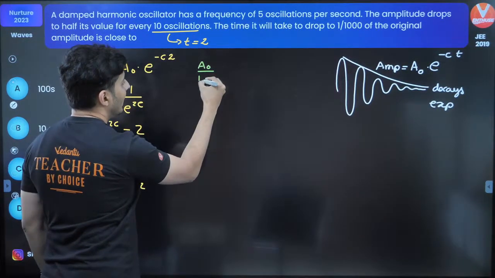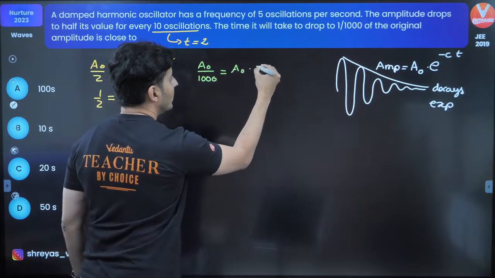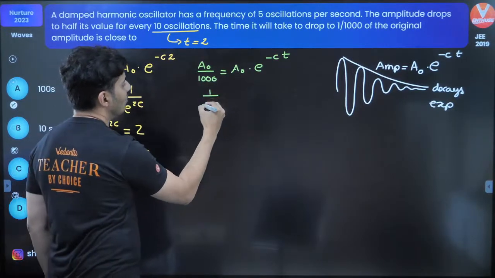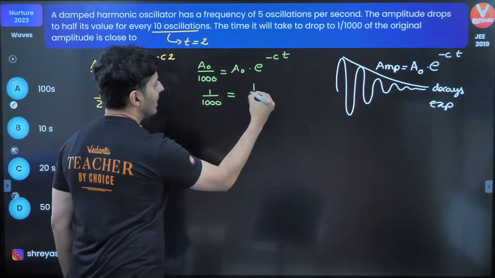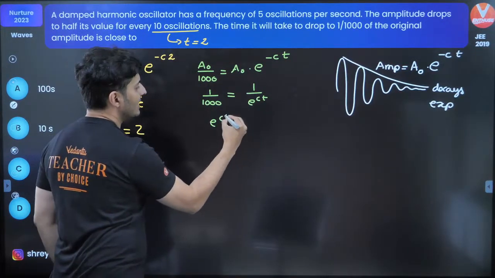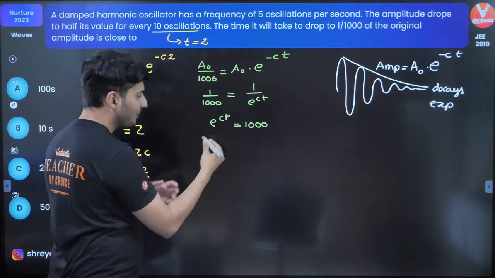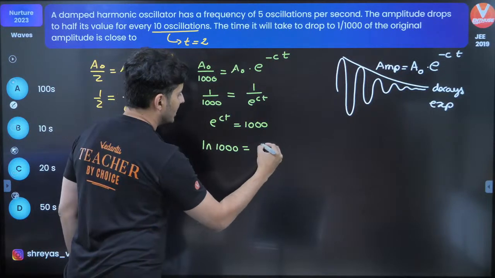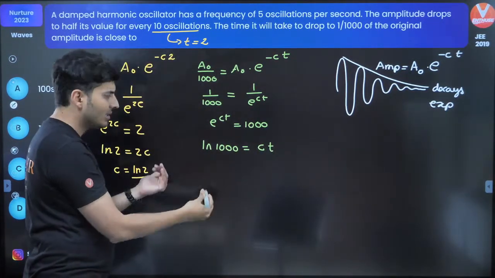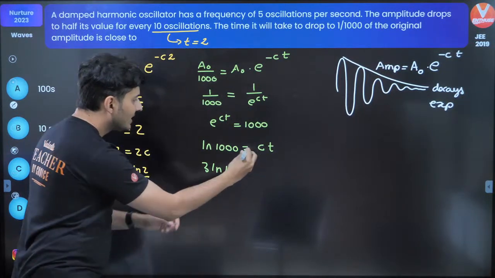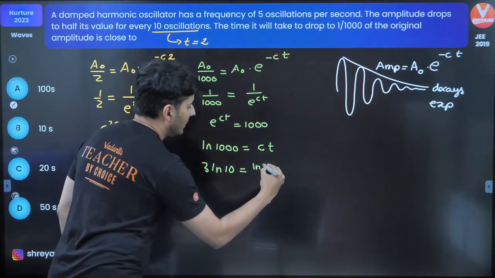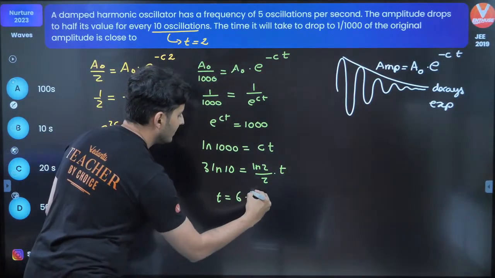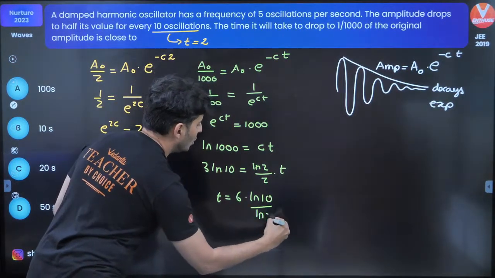A0 by 1,000 is A0 times e to the power minus ct. I do not know the time. A0 goes, so this will just become 1 by 1,000 is equal to 1 by e raised to ct. So e raised to ct is equal to 1,000, and of course, in logarithmic form, ln 1,000 is equal to c times t. Fair enough. ln 1,000 is 3 ln 10. c is ln 2 by 2. So 3 ln 10 equals ln 2 by 2 times t. Therefore, t will be, see this, 2 3s are 6, 6 ln 10 by ln 2.